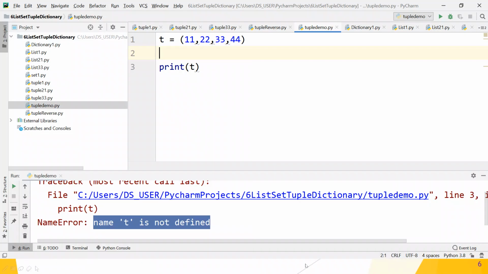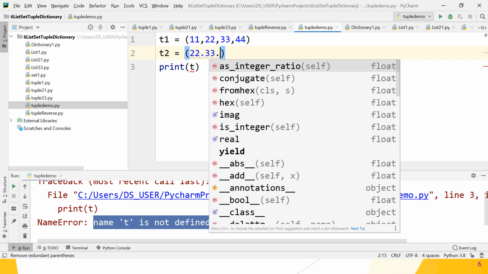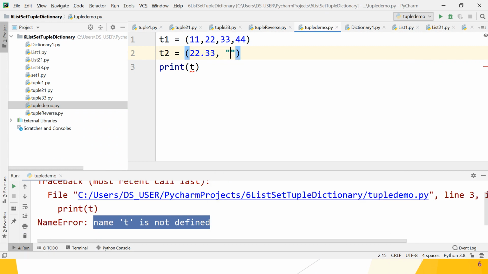Open your PyCharm IDE. Suppose this is the T1 tuple. Next, create the T2 tuple having elements, suppose 22.33, comma, suppose Kedar, a string, comma, suppose Amol, another string.